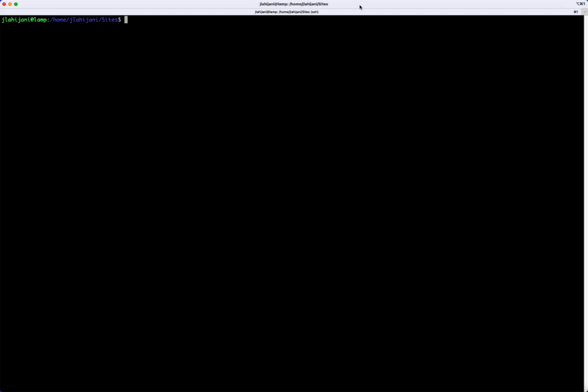Now that ProcessWire is downloaded, we need to set the permissions of the sites folder and everything inside of it so that the web server Apache can write changes to the files. And this is especially important during the installer phase. So there are various permissions that can be set based on ProcessWire's documentation, but for development server, I think just setting everything to 777 should be fine. Obviously, when you go live to production, you want to be a little bit more careful. So we'll go ahead and just set everything to 777. And that takes care of that.